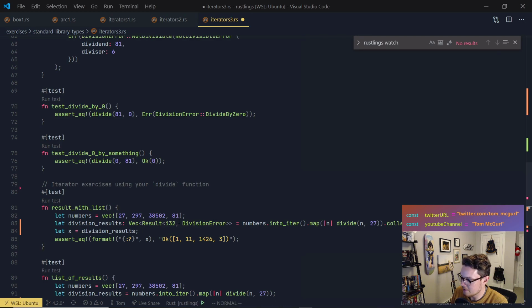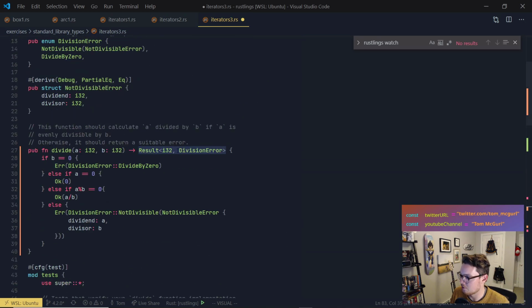So first I said, okay, I want collect to return me a vector. Remember we did this before, we returned strings. I want it to return me a vector. And I'm saying that I want the type of it to be a result parameterized over a signed 32-bit integer and a division error. So this is actually the return type of my division function.